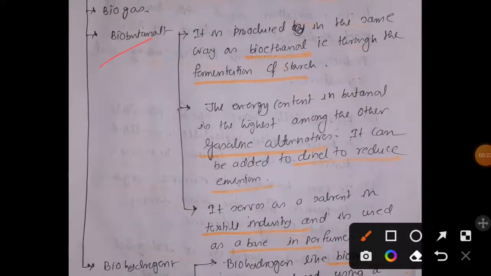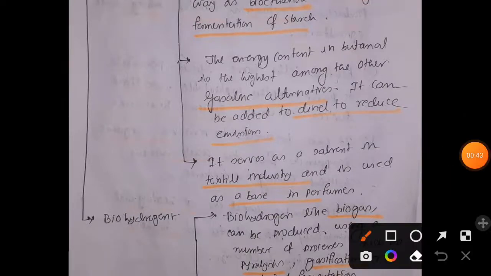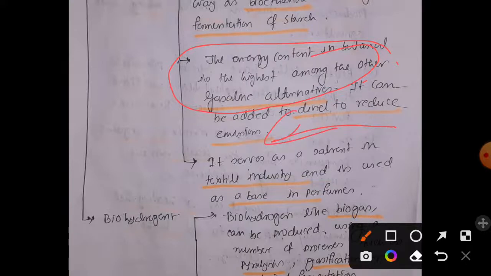biobutanol. Okay. So biobutanol is an example of third generation biofuel, and it is produced by the same procedure that we use for the production of bioethanol. That means the fermentation of starch. The energy content in butanol is high as compared to other gasoline alternatives, and it can be added to diesel to reduce the emission. That means it has the ability to reduce greenhouse gas.